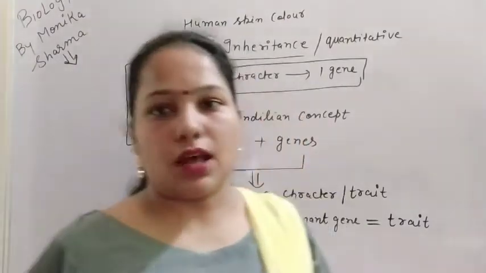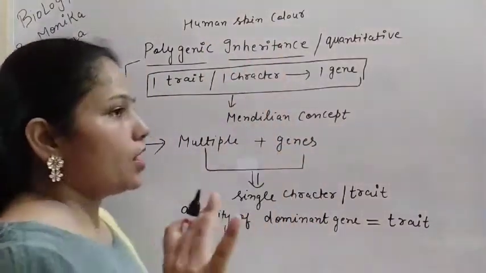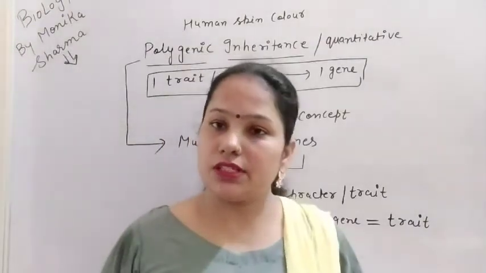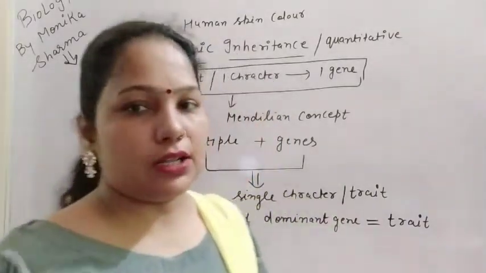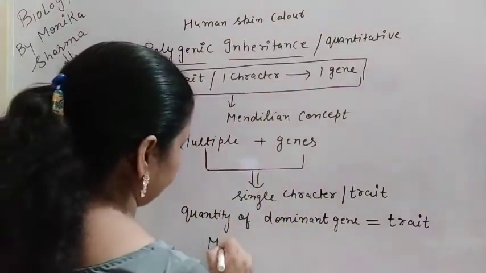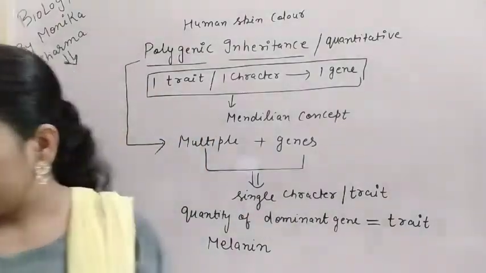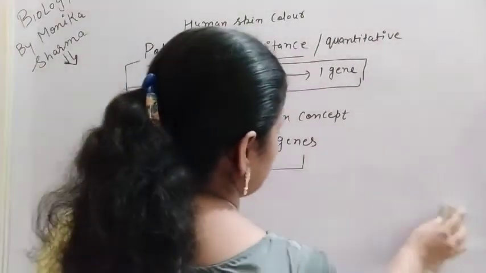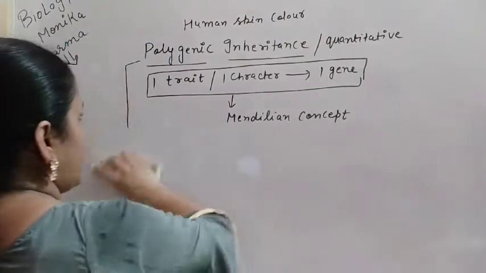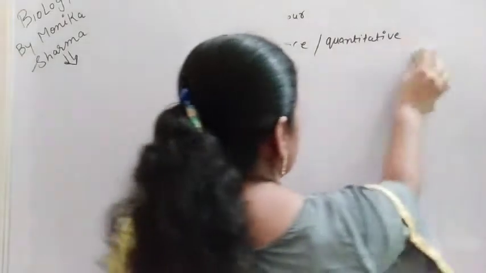So let us take the example of human skin color. You are aware that our skin color is determined by a pigment, and that pigment is known as melanin. If this pigment is in more amount, then we can say a person is more dark. And if this pigment is less, then we can say the person is light or fair in color.